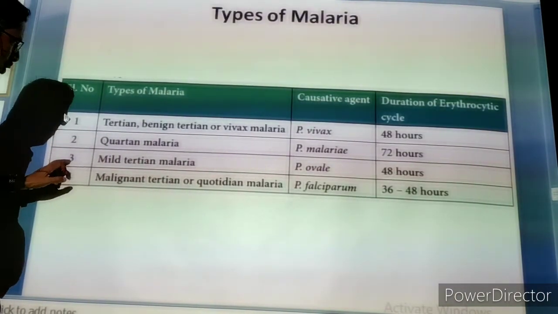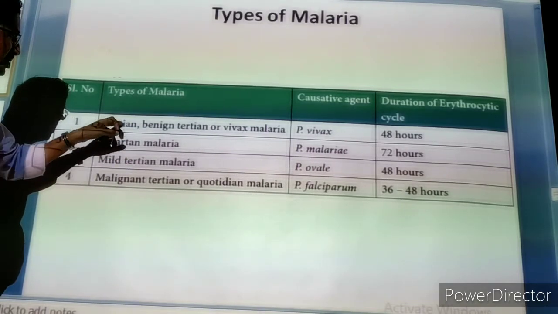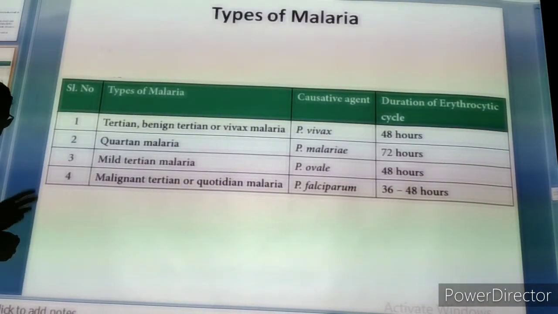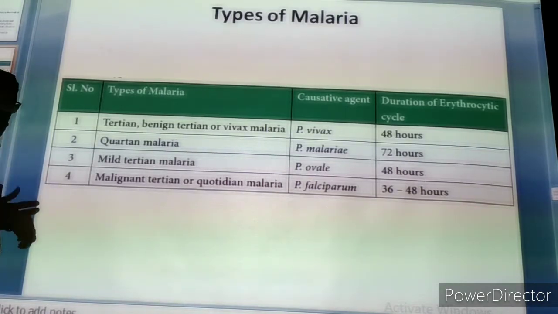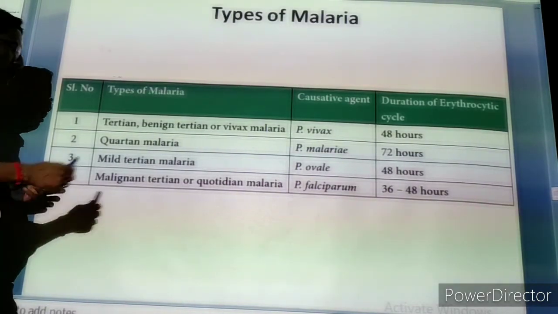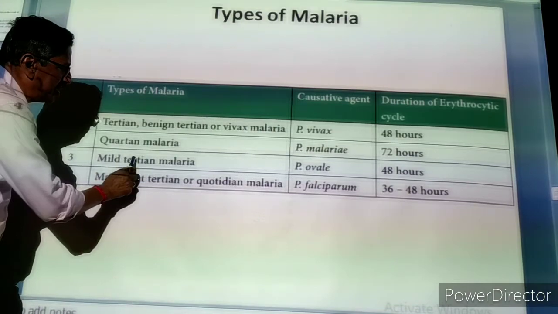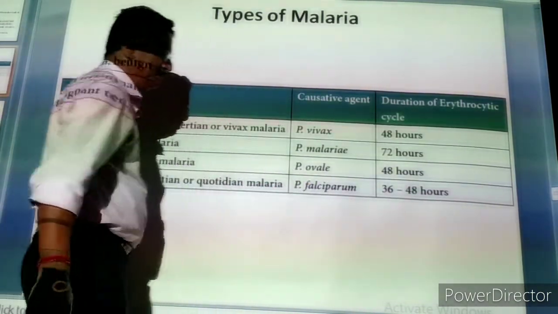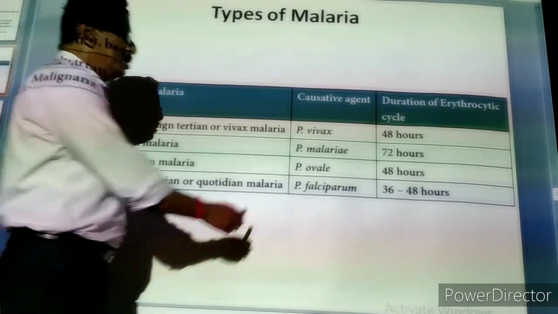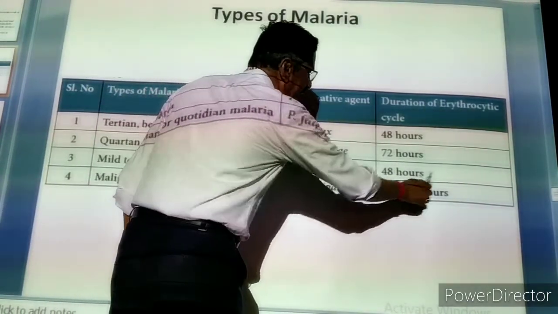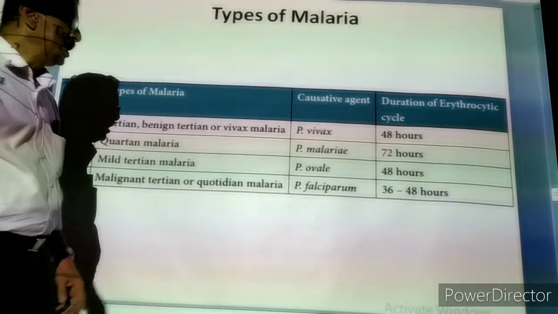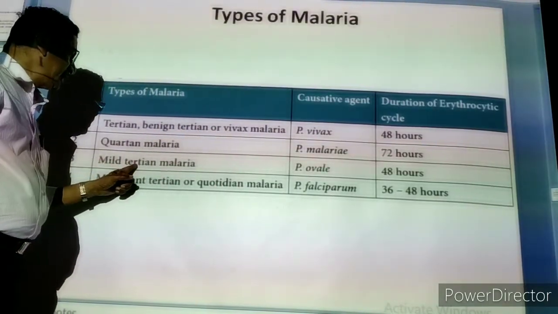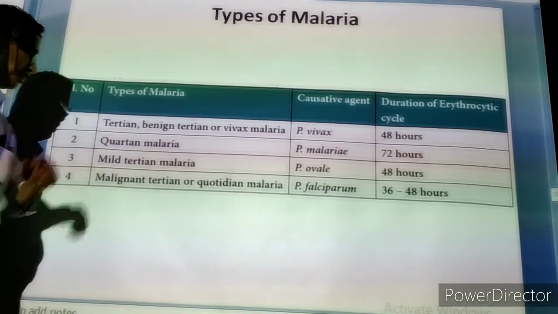Now we come to the third one, mild tertian malaria. Mild means it is not very severe. Very, very mild. We can easily bear it. We can go for regular work, nothing like that. No problem at all. That is called mild tertian malaria. It is caused by Plasmodium ovale. Again, the life cycle in the erythrocyte takes 48 hours. That means on the third day the fever starts. So mild tertian. Tertian means third day malaria.